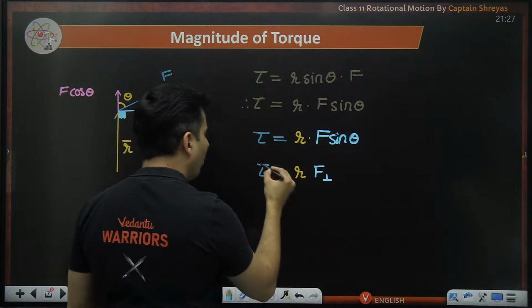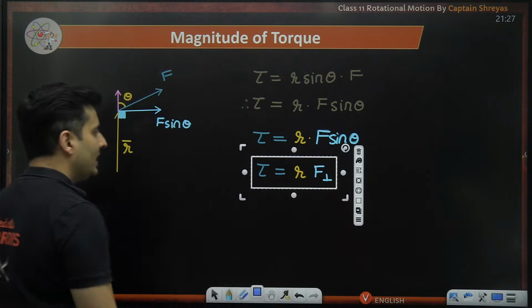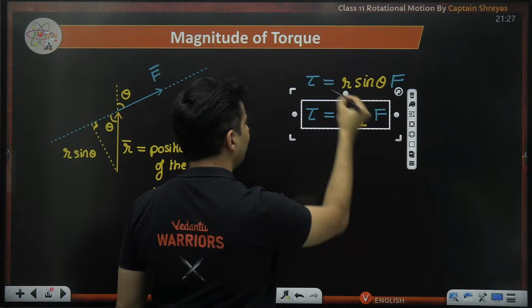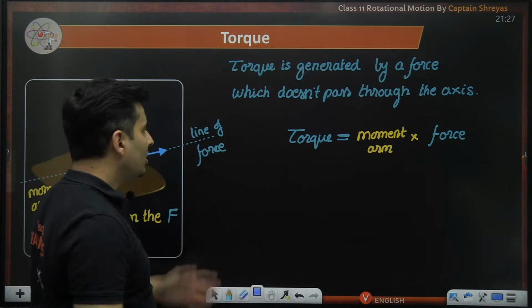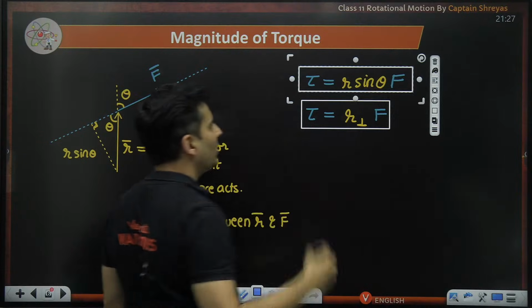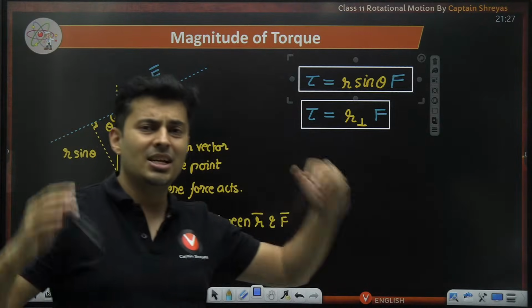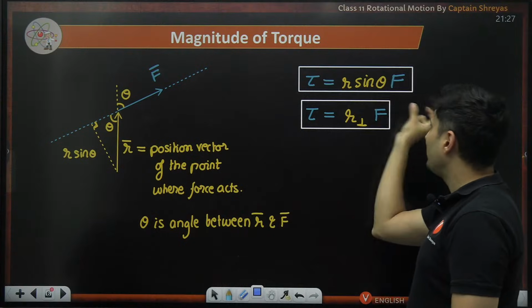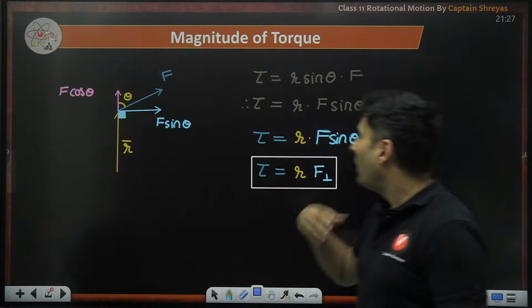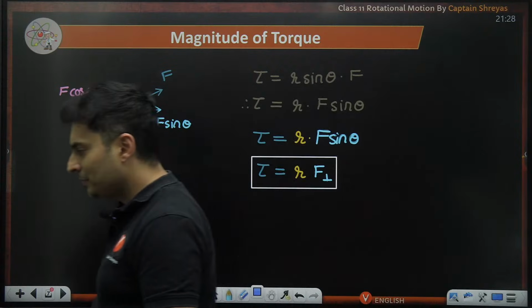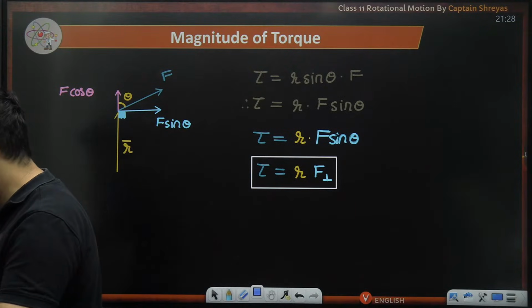So, both ways are correct. Torque is R into F perpendicular, or torque is R perpendicular into F, or simply put, torque is R sine theta into F. All are just the same things, just putting that sine theta left and right is changing the manner in which you are looking at the same quantity. Is that clear? Yeah, perfecto.